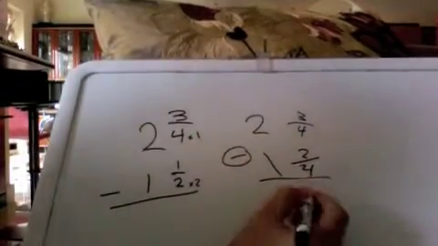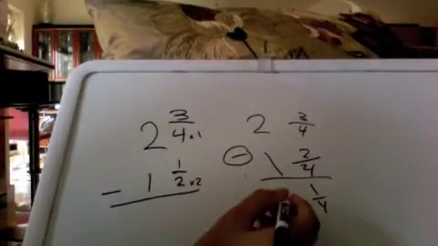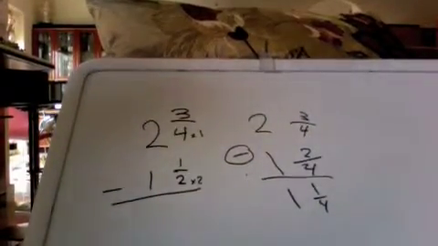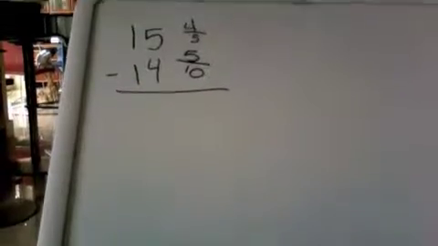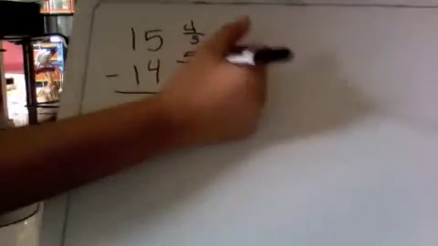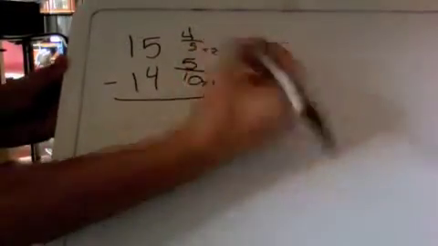3 minus 2 is 1/4. 2 minus 1 is 1. So the answer would be 1 1/4. Here's the tricky one. How you do it. So first you need to find a common denominator. You multiply that by 1, you multiply that by 2.